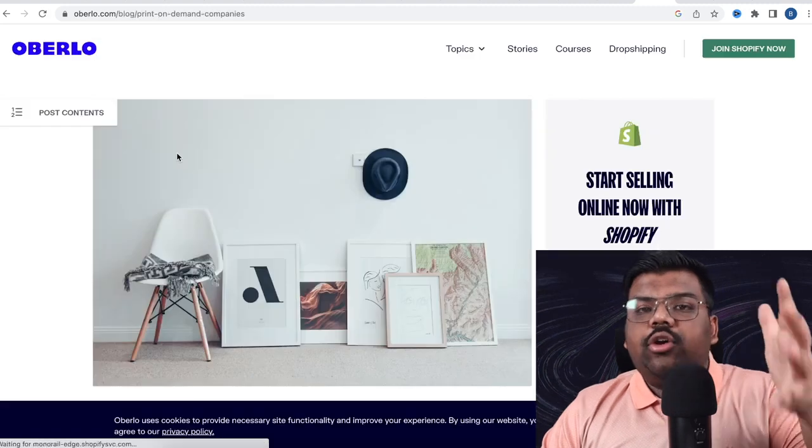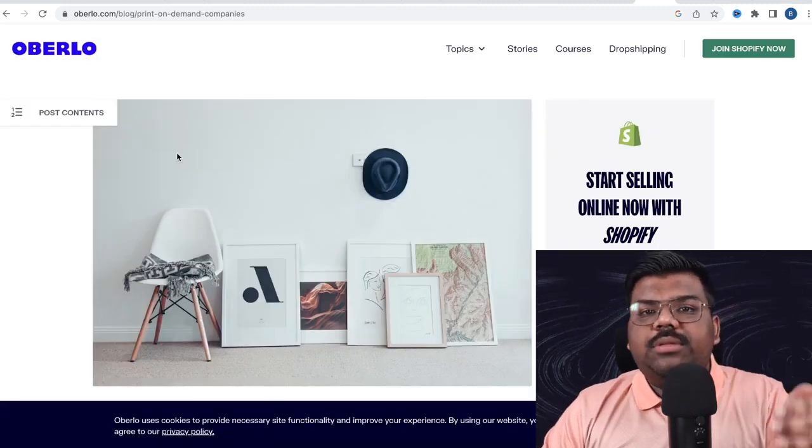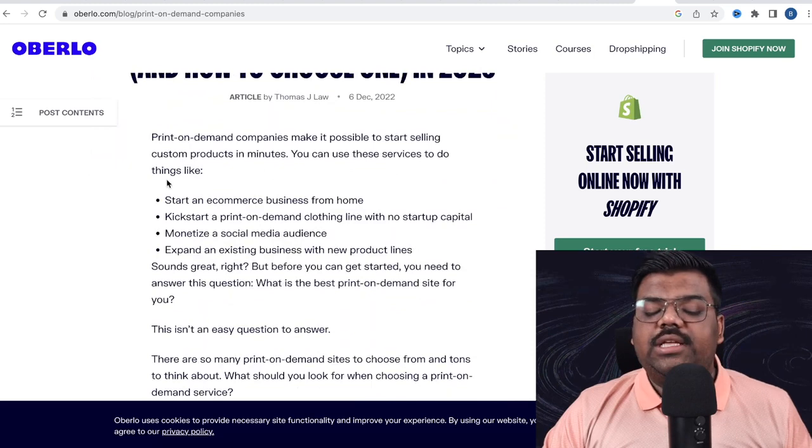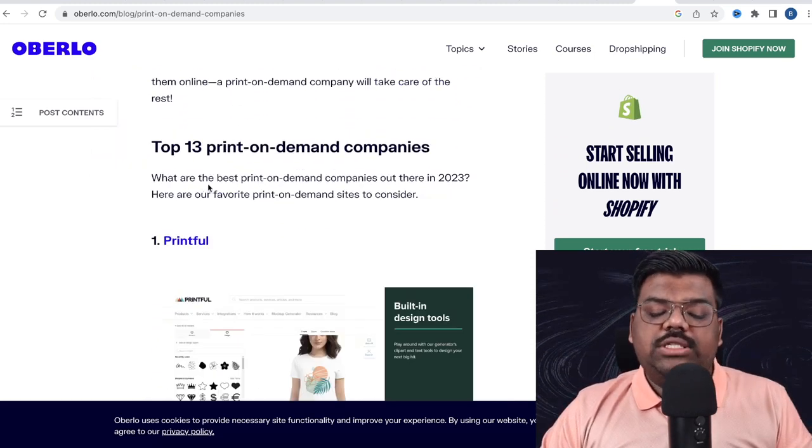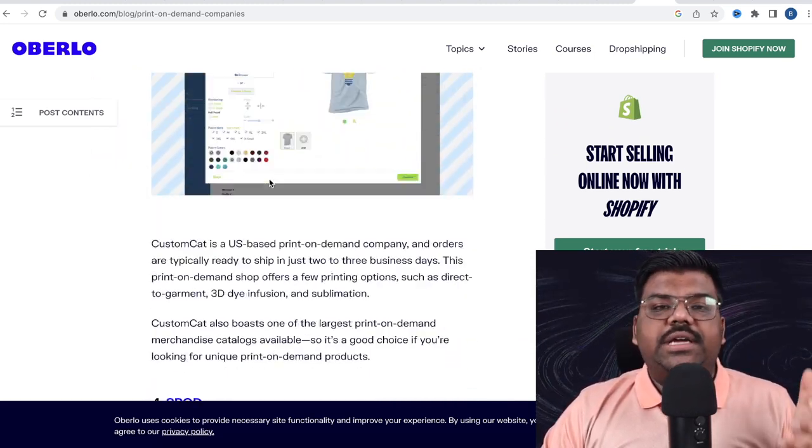After that, we need to use a print on demand website. These websites will create your online store, they will create the product, ship the product, collect the payment, all those different things. All you need to do is upload the designs. So there are plenty of print on demand websites that you can use.